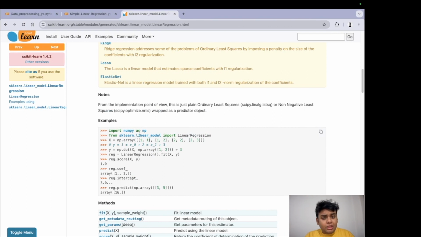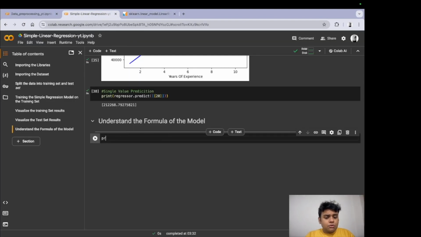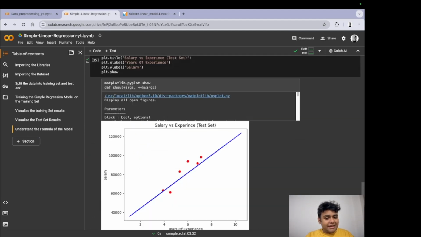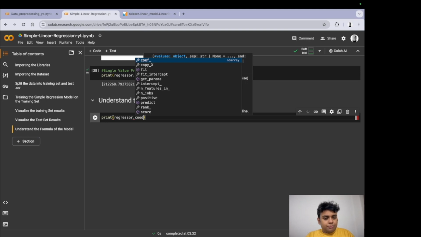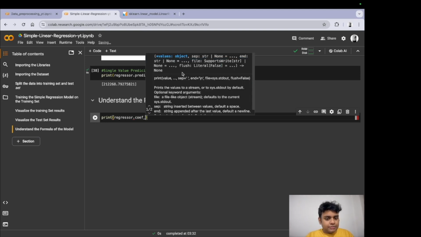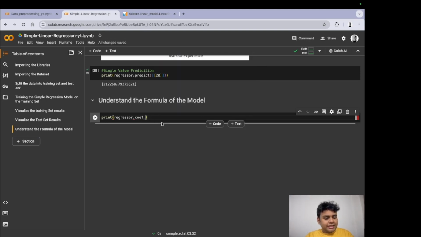So if we print regressor, which is our object that we created up here, and print the coefficient, then this should give us the value of the coefficient. But we need one more thing.